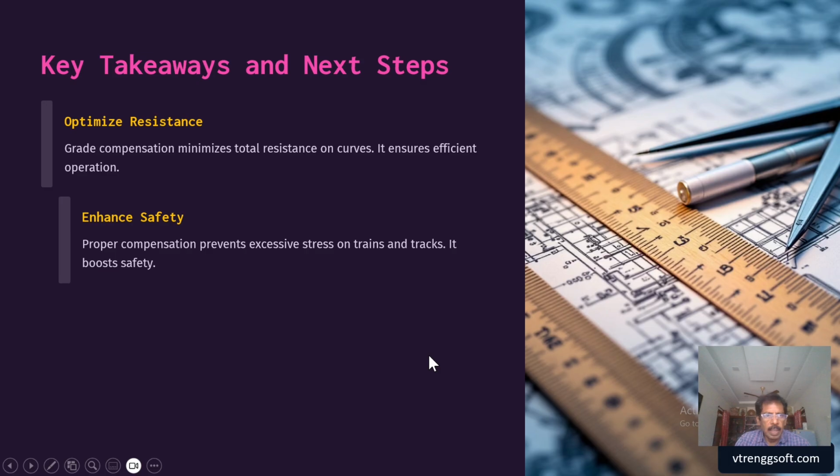So let's summarize what we understood. Grade compensation minimizes the total resistance on curves and ensures efficient operation. Whenever the rolling gradient joins with the curvature, we should flatten the gradient so that the total resistance does not exceed the limit. From a safety point of view also, it takes care.